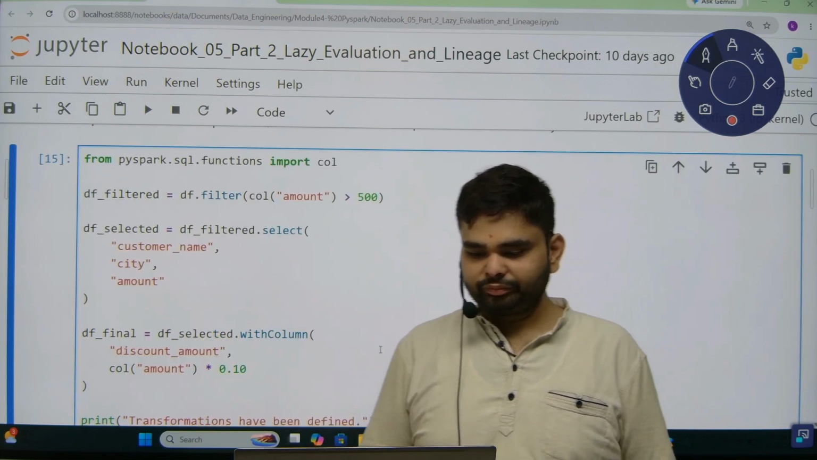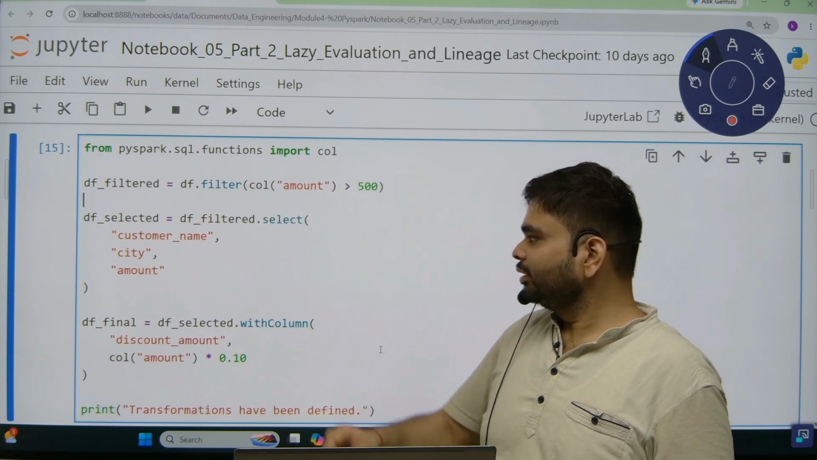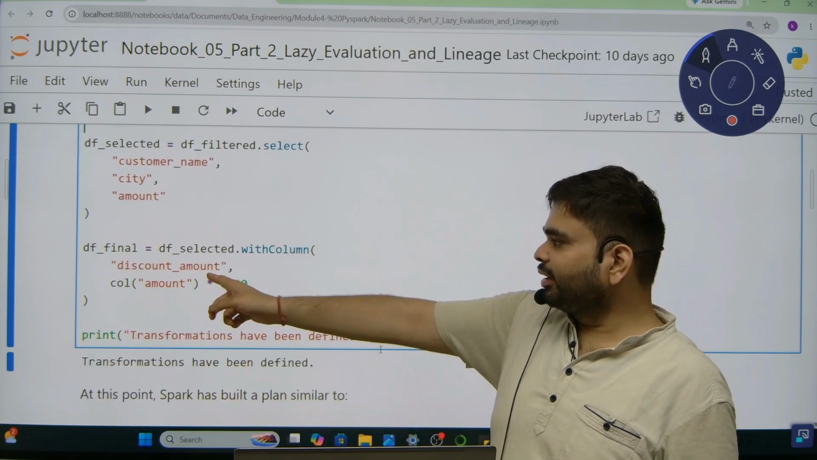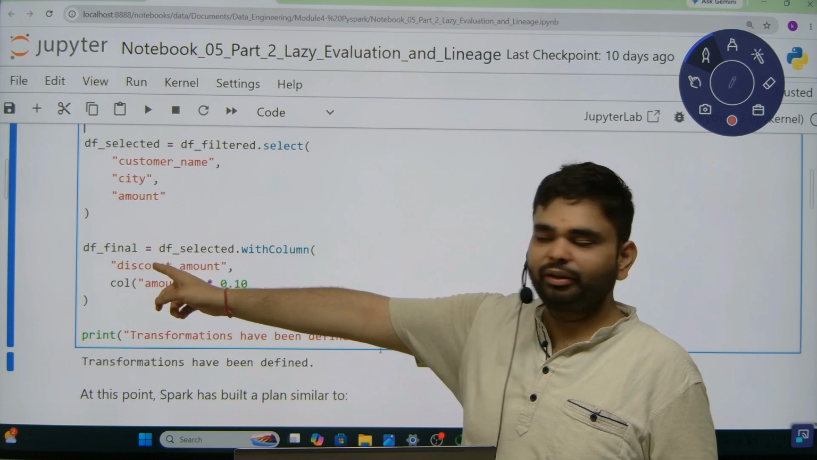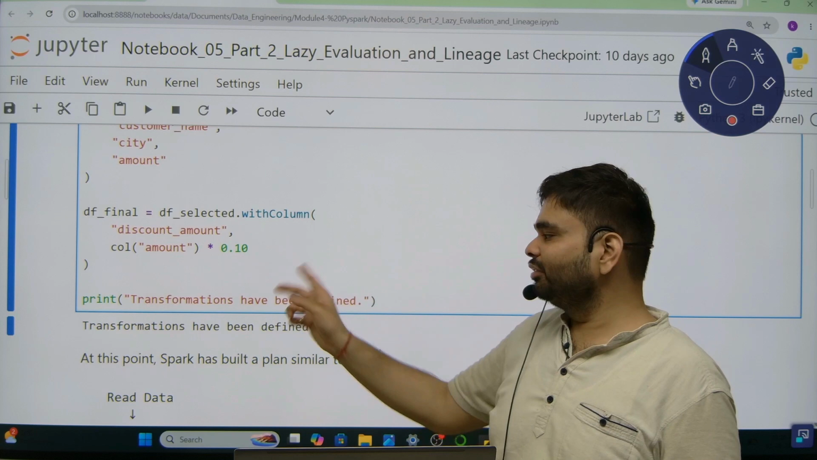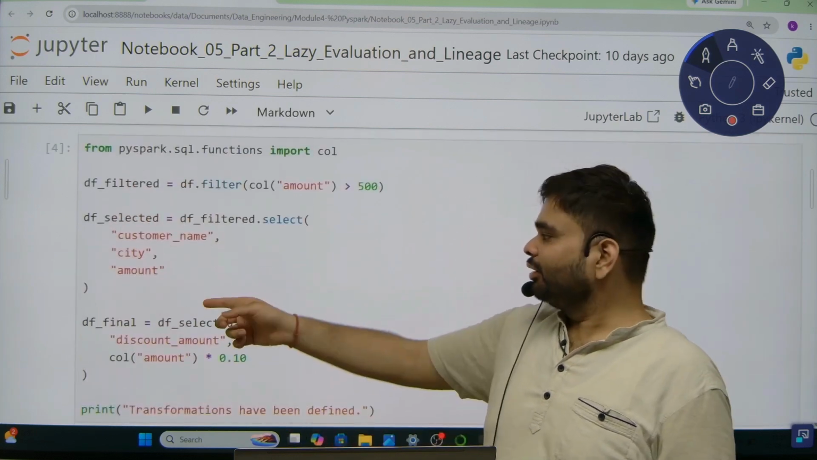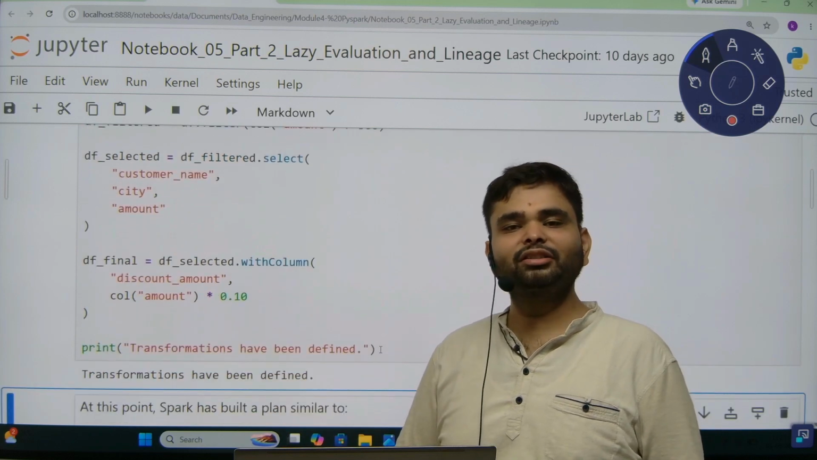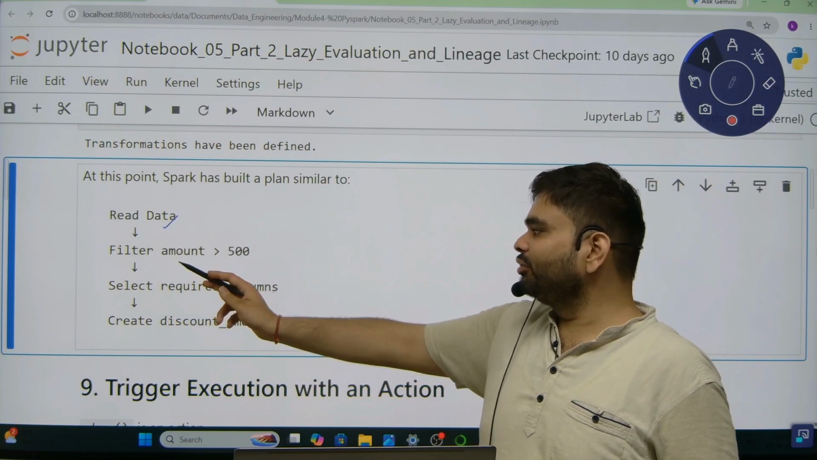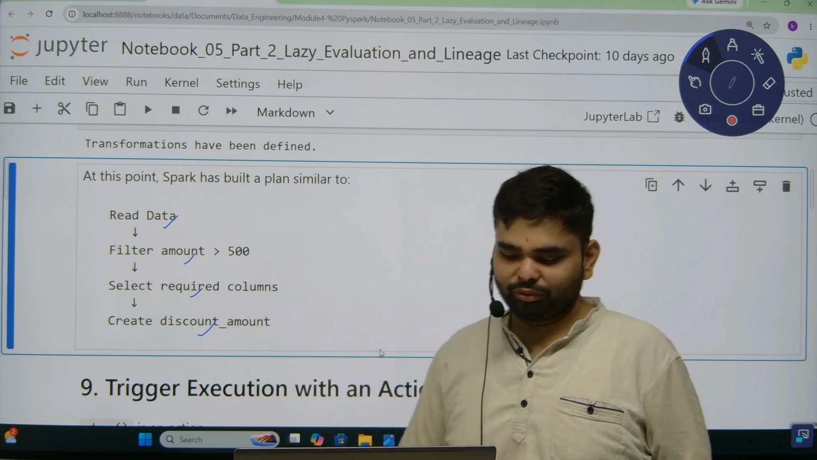Now we are using the filter command to filter out the data. Now we are using the select command. Now we have created a new column in the final data frame. In this step only transformations have been defined. No action has taken place. That's why see how fast that execution happened, because only steps have been defined. What are the steps? We have to read data, we have to filter the data, then we have to select the required columns and then create a new column discount amount.